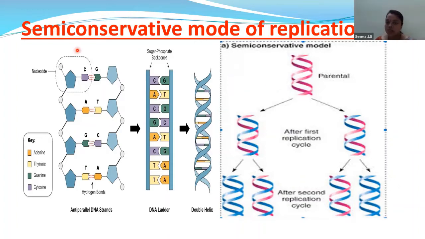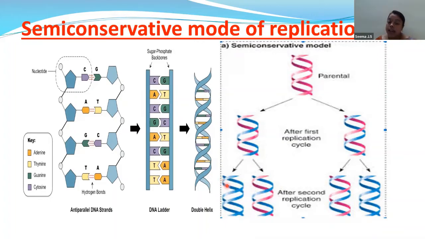Semi means half. So the parental DNA is conserved in the half in both the daughter cells. Similarly, when you come to the second replication, this blue strand is given to this side. This pink strand is given to this side. That means both are the parental DNA strands.